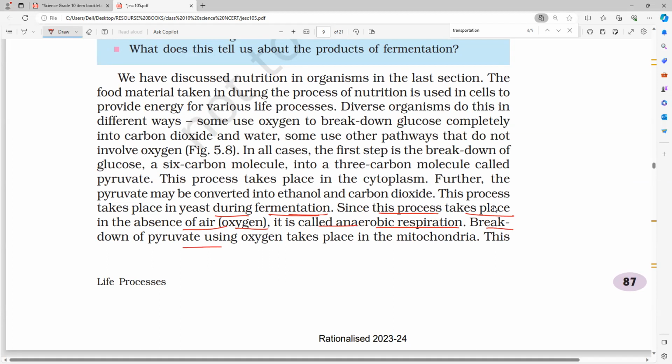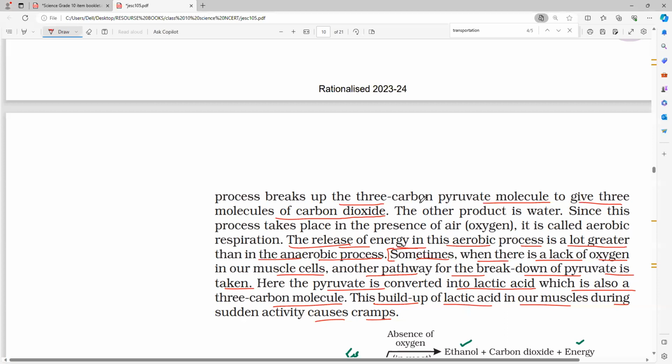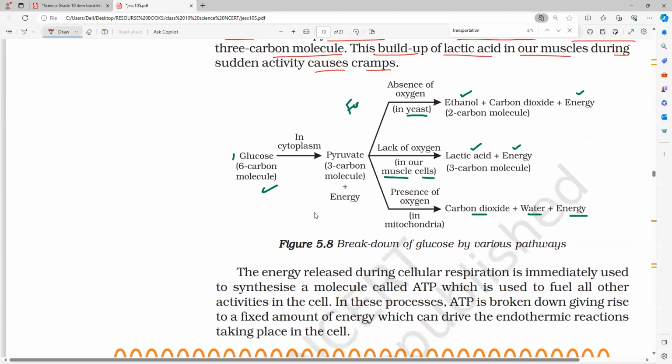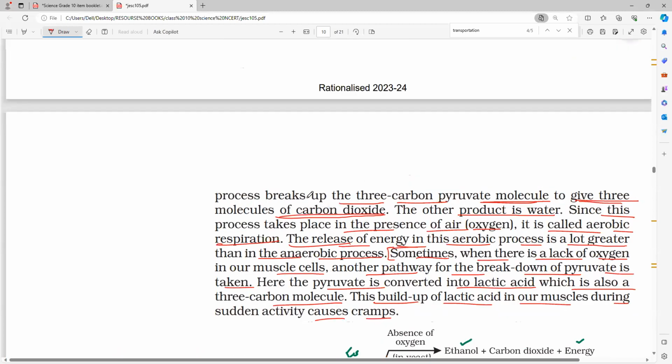So breakdown of pyruvate using oxygen takes place in the mitochondria. This process breaks up the three carbon pyruvate molecules to give three molecules of carbon dioxide. The other product is water. Since this process takes place in the presence of air, this is called aerobic respiration. So in aerobic respiration, how many molecules of carbon dioxide will come? Everybody? Three molecules. Three molecules of carbon dioxide.